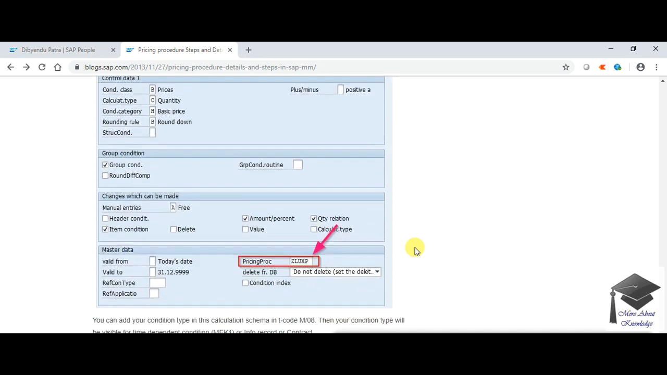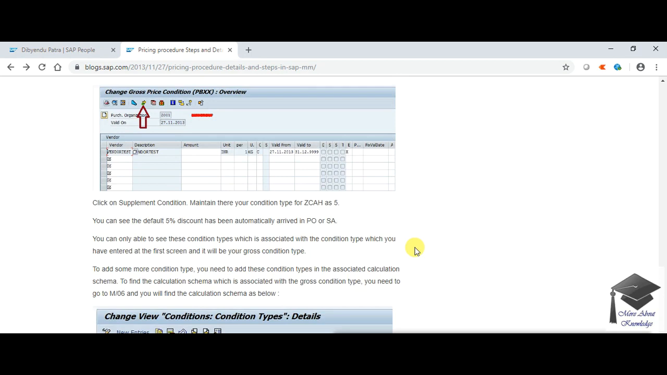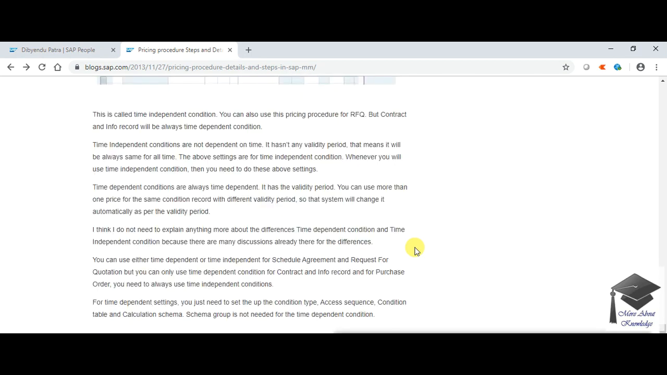So here's the option, you can just read this out to get more understanding about how the supplement condition works. So guys, that's all for today.